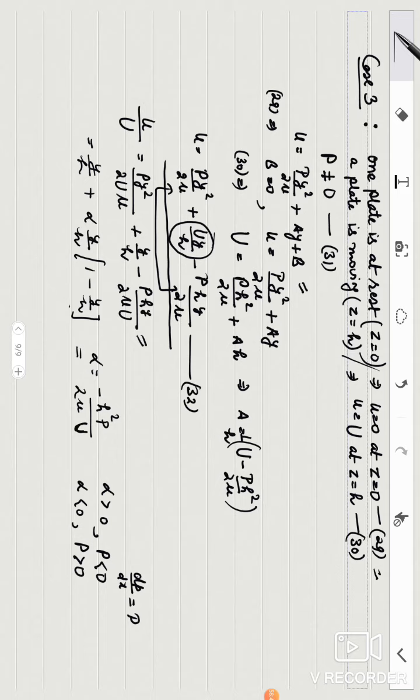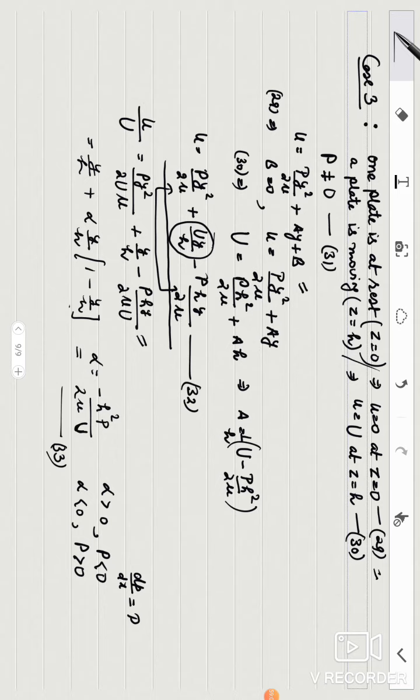Okay, this is an important expression, and with the help of this we will calculate all properties like u maximum, u minimum, u average, shearing stress, skin friction, Reynolds number and all. So as I calculated it for case 1 and case 2, similarly you will calculate it for case 3.